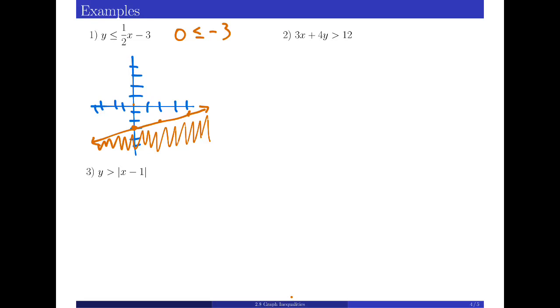Here's a case on example 2 where we would need to test a point. So on this one, let's use that little method where we will find the x and y intercepts. So let's find the y-intercept first. Remember, for a y-intercept, we have 0 for x, and then it's some y. So if I plug in 0 for x, that 3x goes away. Divide both sides by 4, and y is going to be 3. So our y-intercept is at 0, 3.